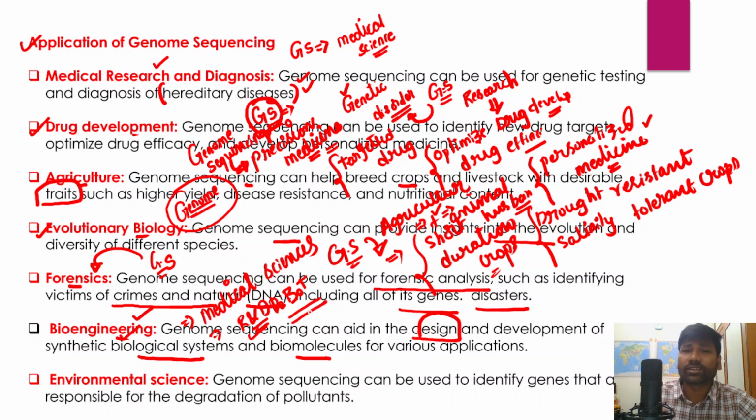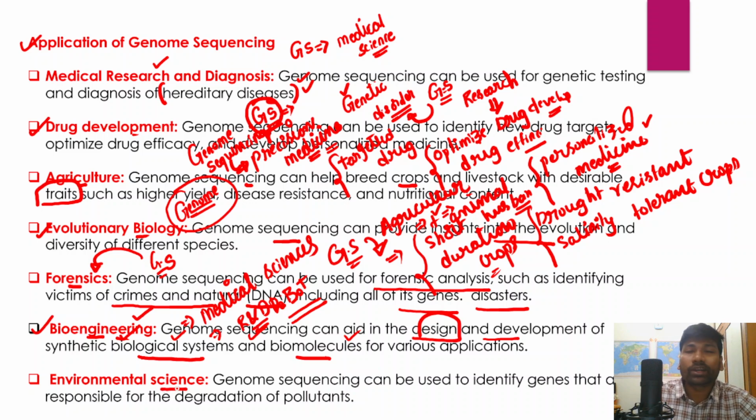So in all these different areas, these biological systems and biomolecules can be effectively used. Therefore genome sequencing as a method will help in the design and development of such new synthetic biomolecule systems, or biomolecules or biological systems can be manufactured through genome sequencing.